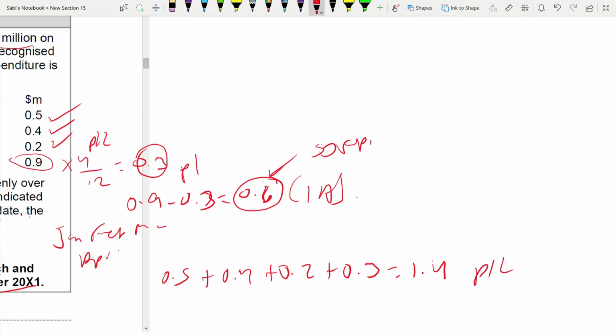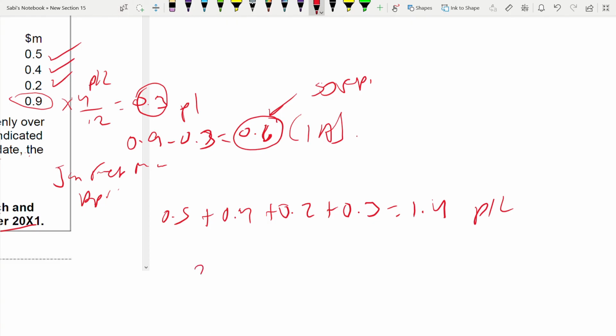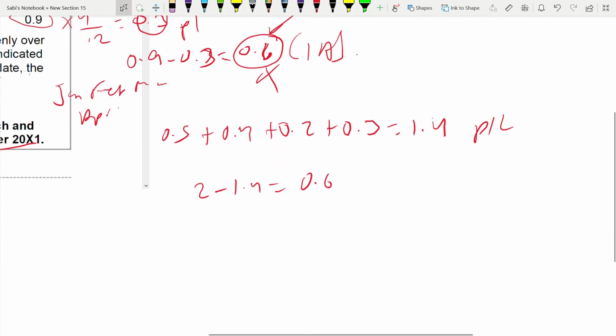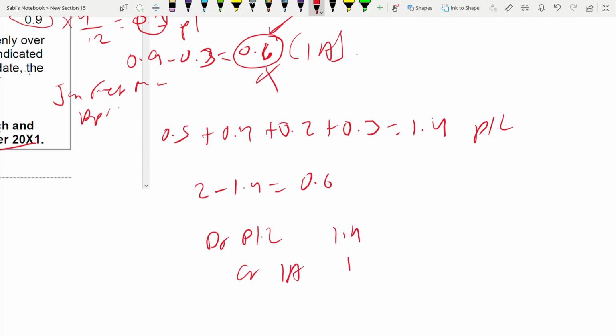Out of the 2 million of intangible asset that you have recognized earlier, you need to take this 1.4 out because it goes to the P&L as an expense. So it is 2 minus 1.4, 0.6. You see, you are ending up with 0.6. So the double entry is debit P&L, credit intangible asset, 1.4. That's it. This is how you need to deal with research and development expenditure separately.